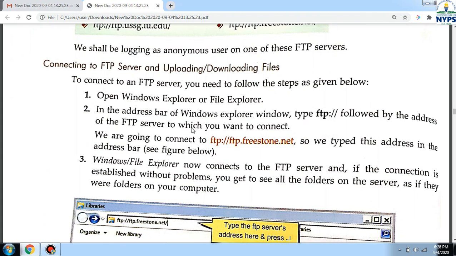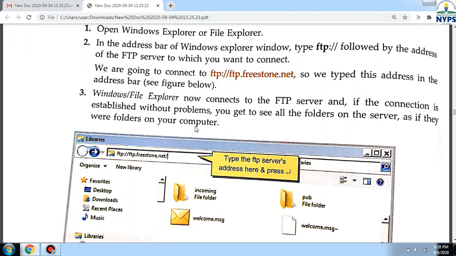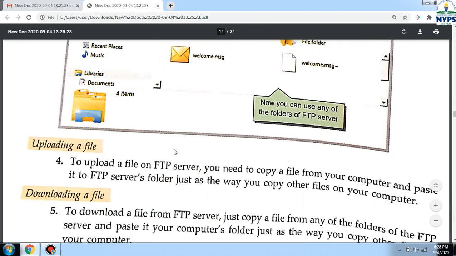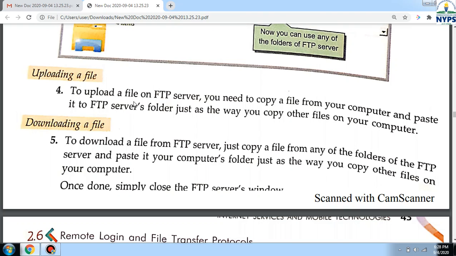For uploading and downloading files, it is written here. This is for a network, not for the internet. Network means connecting two or more computers. So if a file has to be transferred between those two or more computers, this is given for that purpose, not for the internet. How to upload a file on an FTP server?